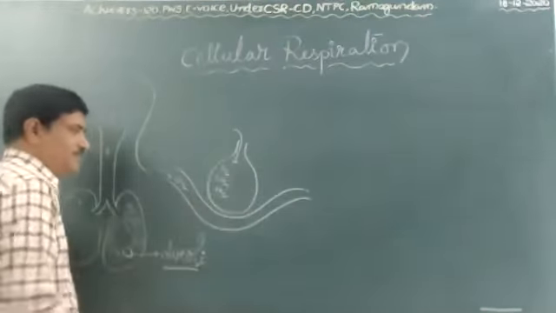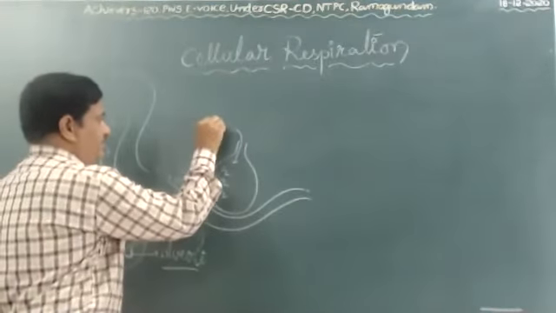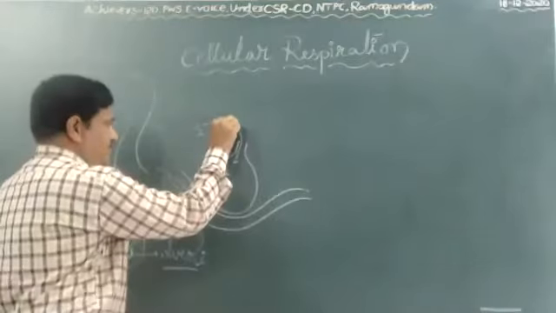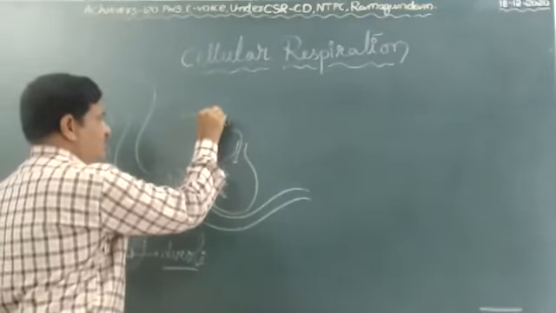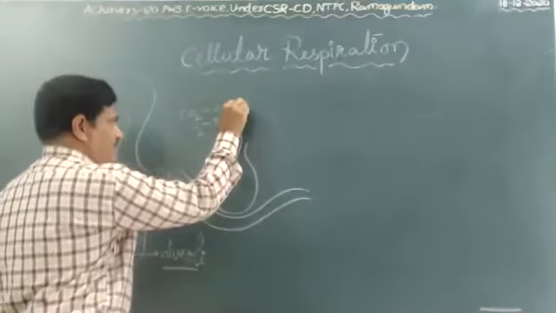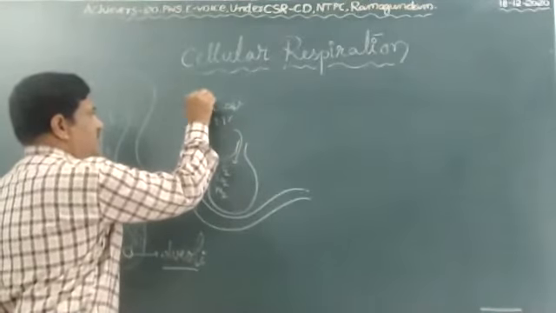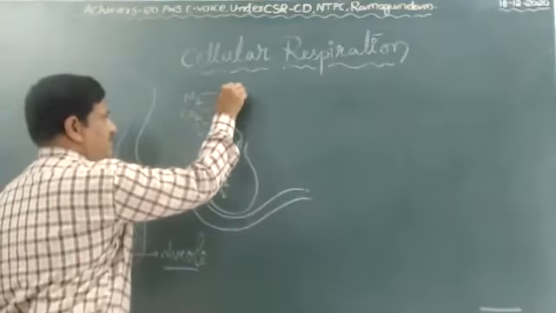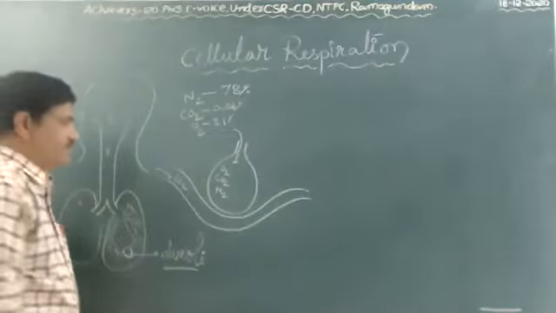Already I explained the inhaled air. How much oxygen? Very, very important: 21%. Carbon dioxide 0.03 or 0.04%. Nitrogen 78%. The remaining are other gases, inert gases.